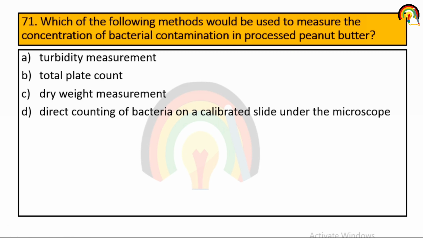Turbidity measurement, total plate count, dry weight measurement, direct counting of bacteria on a calibrated slide under the microscope. So it's total plate count method, that is second one.